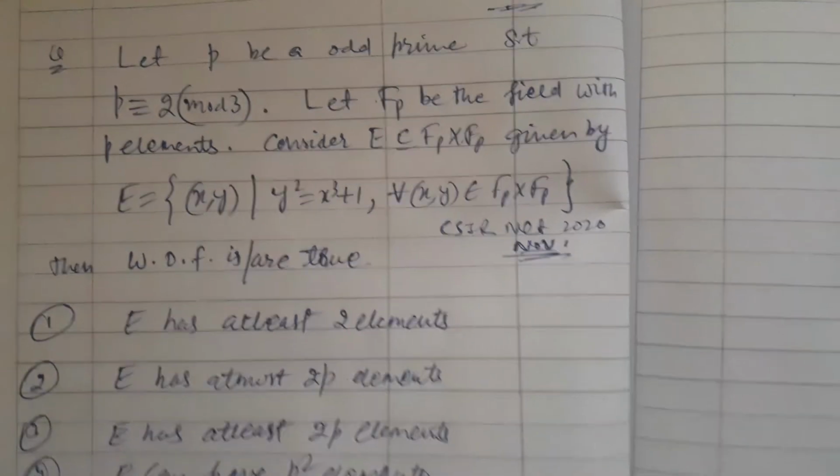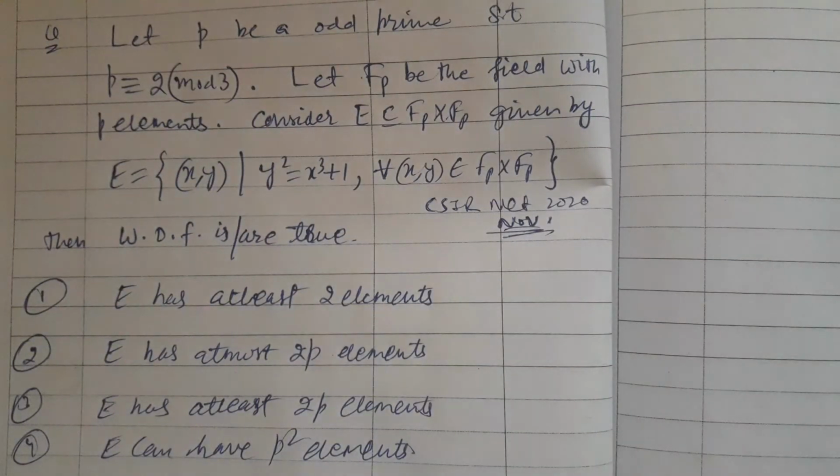How do we understand this problem? The problem says that p is any odd prime, which means p cannot be 2, such that Fp is the field with p elements.